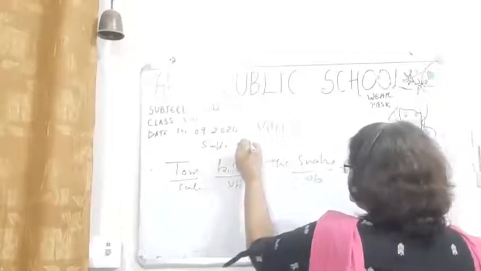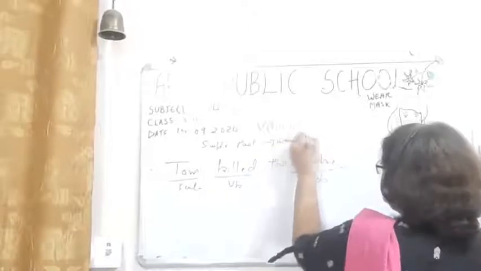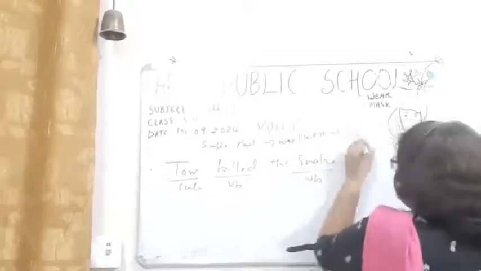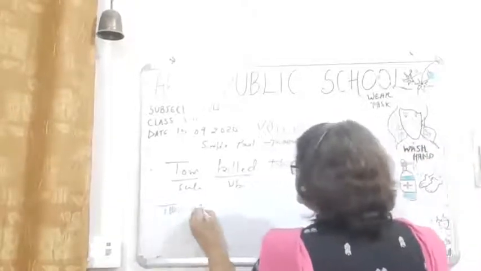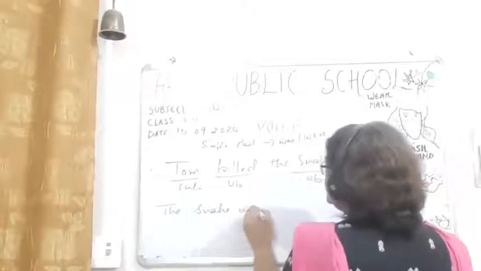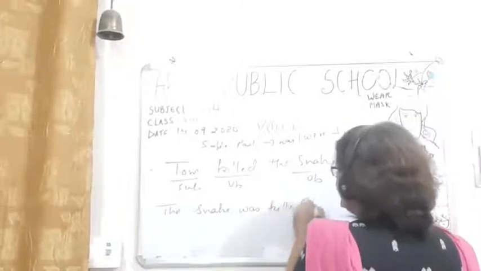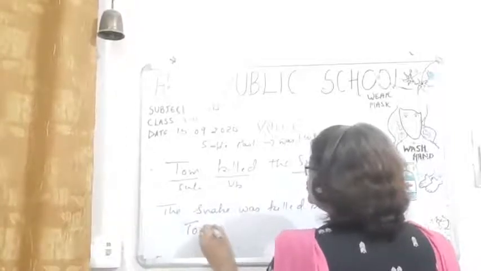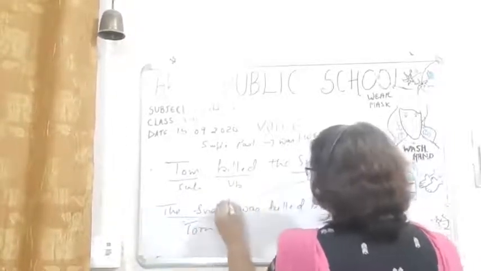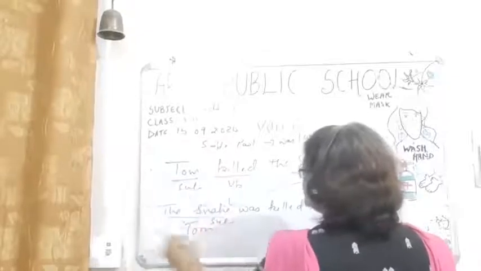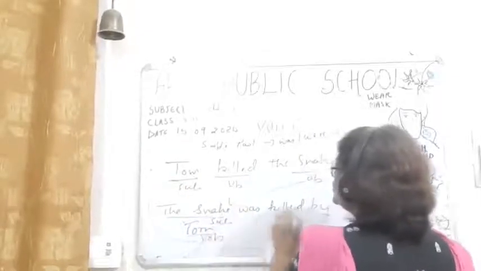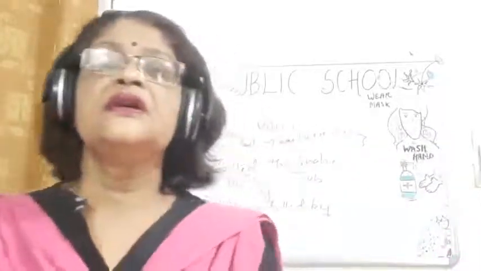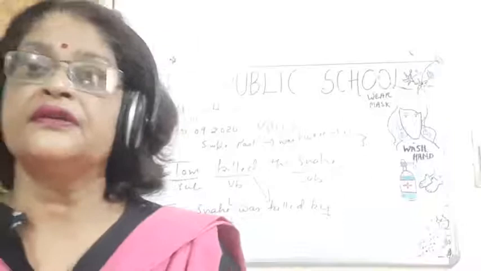So what is the construct of simple past? Was plus were plus V3. Okay. The snake was killed by Tom. Okay, so you can see the object became the subject here and the subject became the object here, and "was killed" is due to the past tense here. So children, you can see how the tenses have changed here, right?